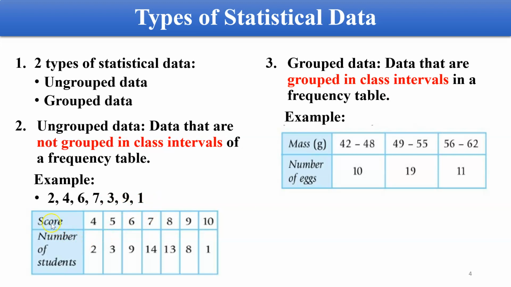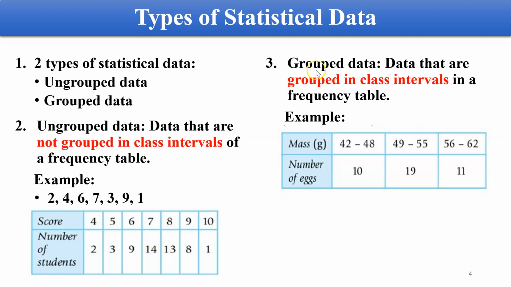And also we have the one written in a table, dalam bentuk jadual. For example, you have score from 4, 5 until 10, and number of students. For a score of 4, you will have 2 students. Score of 7, you will have only 1 student, and so on and so forth. So this is a kind of ungrouped data yang tidak terkumpul. Why is it called ungrouped data, data tidak terkumpul? Because there is no interval, there is no class interval over here. You see, no class interval.